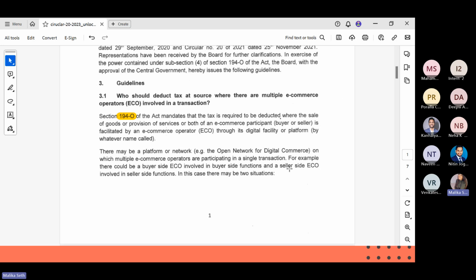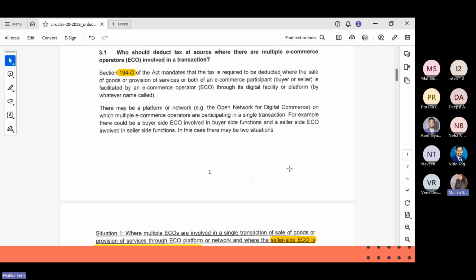One is the person who provides the platform or network. One is the e-commerce operator on the seller side, and one is the e-commerce operator on the buyer side. Examples could be Amazon, which comes on the buyer side as an e-commerce operator, and Shopify, which comes on the seller side. Amazon can also be the e-commerce operator on the seller side. So it varies, but this is what they are talking about when they mention multiple e-commerce operators.